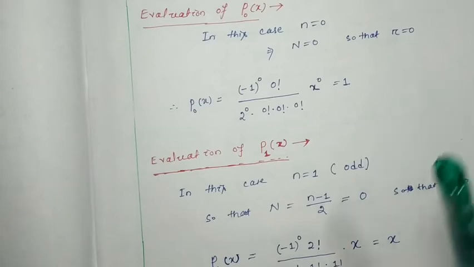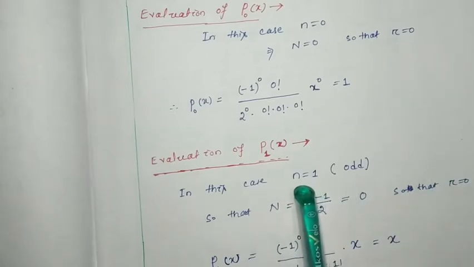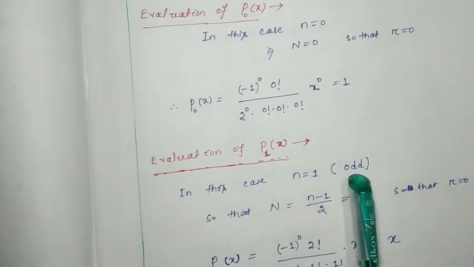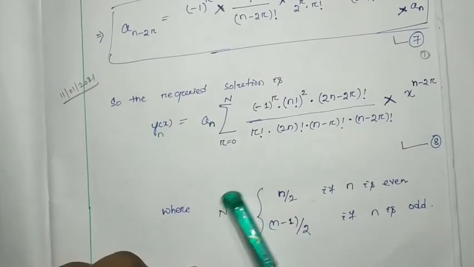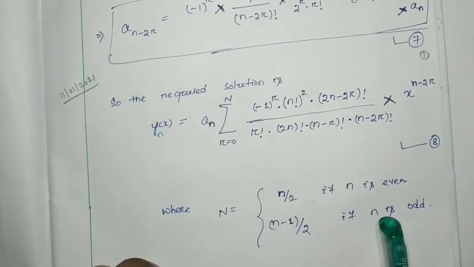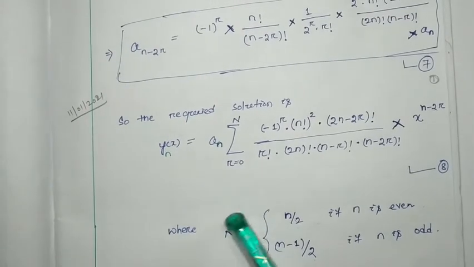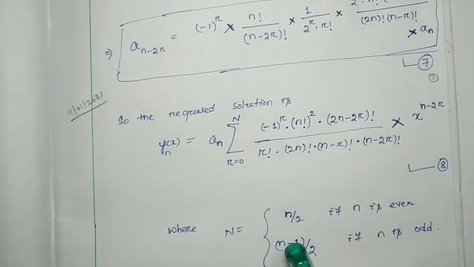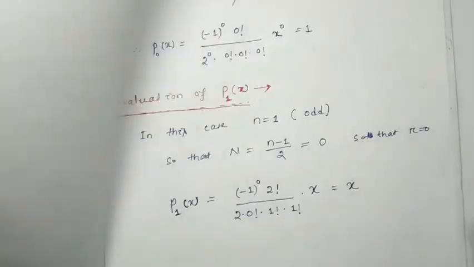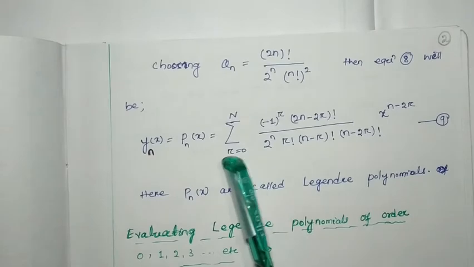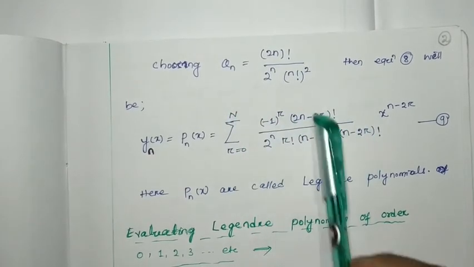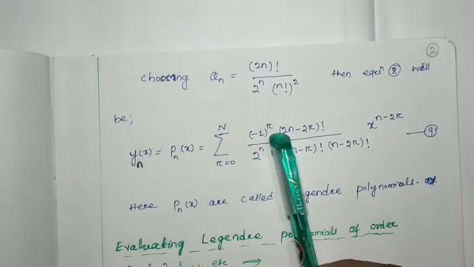Now we are going to evaluate P1(x). What is the value of n here? Small n is 1, so 1 belongs to odd. If odd, then capital N will be n minus 1 by 2. As n equals 1 for this case, capital N will be 1 minus 1 by 2, that is 0. So here also the summation goes from r equal to 0 to 0, which means we get only one term from this summation. We just have to put the r and N values here.